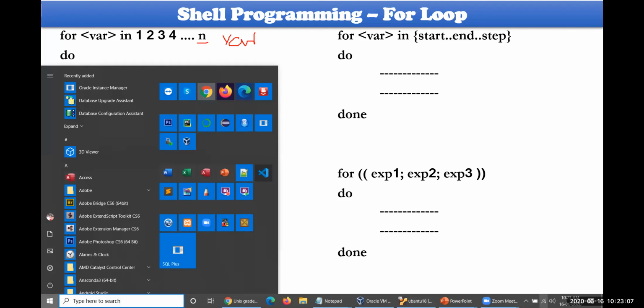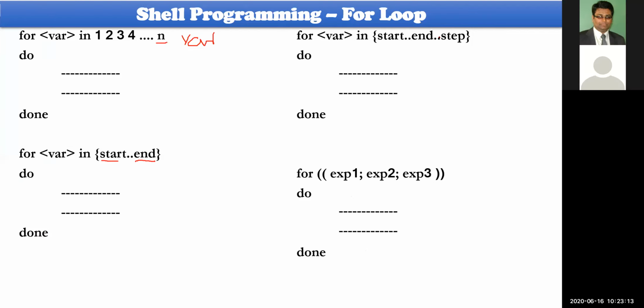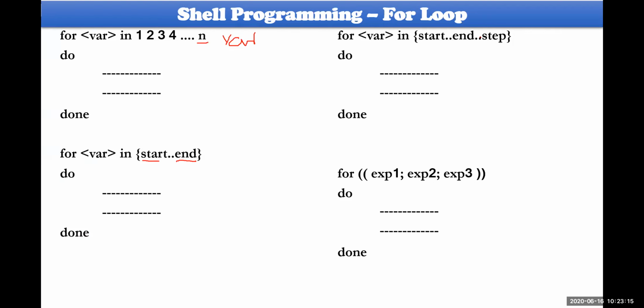Always they must be constants. The starting value or ending value should not be variables. Here variables will be accepted. Please remember this one; it is very important to evaluate this here.